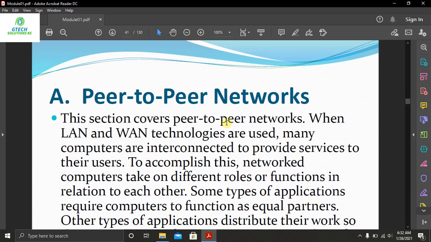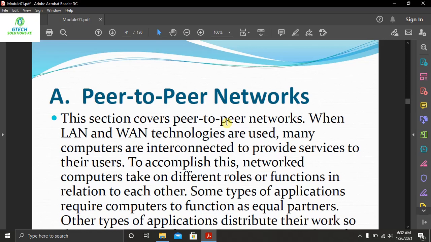To accomplish this, networked computers take on different roles or functions in relation to each other. We have seen that each and every user or computer takes a different role to accomplish this in a better way. Some types of application require computers to function as equal partners.